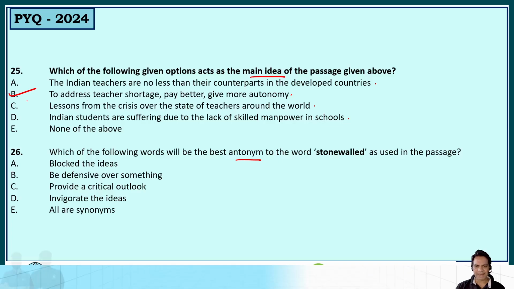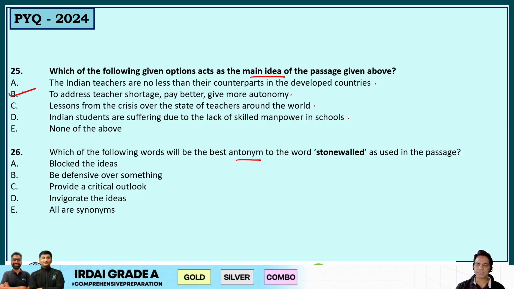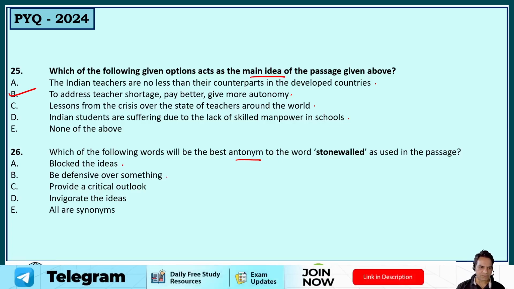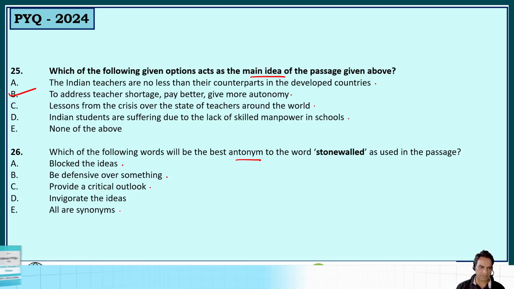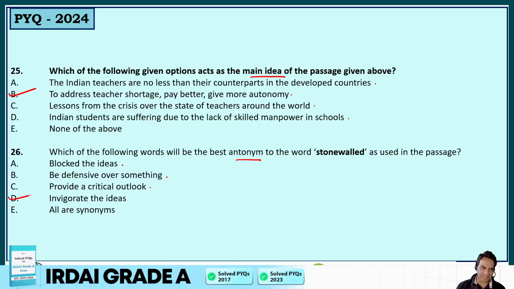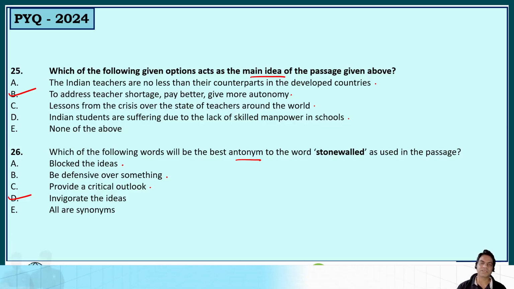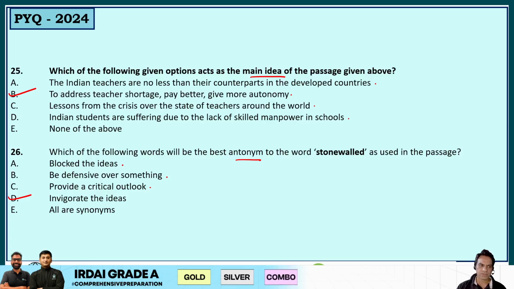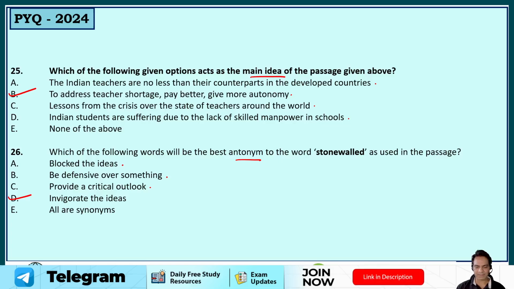Alright, we have to find the antonym of the word stonewalled. Stonewalled means stopped, restricted. So block the ideas, be defensive over something, provide a critical outlook, invigorate the ideas, yeah, all are synonyms. So invigorating the ideas, that's the antonym. Stonewalled is to stop. Invigorate the ideas means to give them autonomy to do something innovative and do something new. So that is the antonym of the word stonewalled here. So option D is the correct answer.